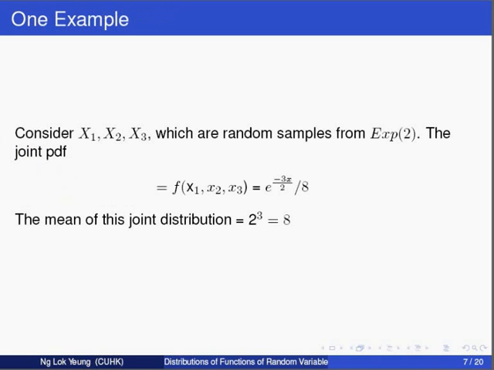We now look at a simple example. Consider X1, X2, and X3, which are random samples from an exponential distribution of mean 2. The PDF of the exponential distribution is f(x) equal to 1 over 2 times exponential to the power negative x over 2. The joint PDF, therefore, is f(x1, x2, x3) equal to f(x) cubed, which equals 1 over 8 times exponential to the power negative (x1 + x2 + x3) over 2. The mean of this joint distribution equals 2 to the power 3, equals 8.